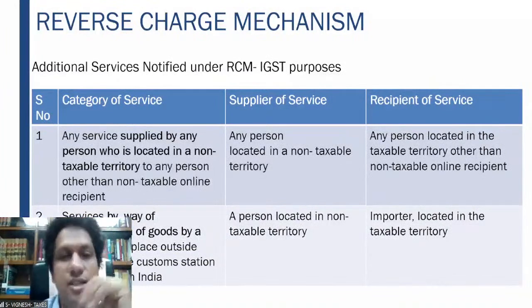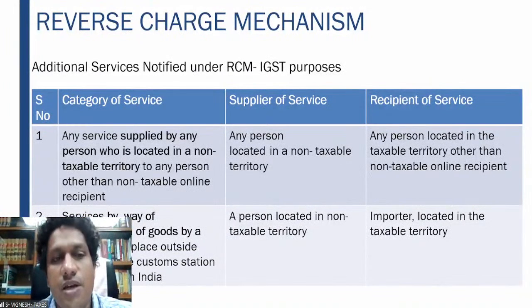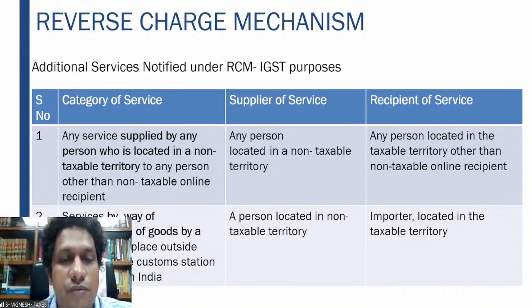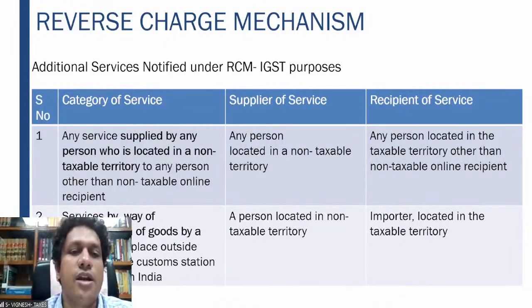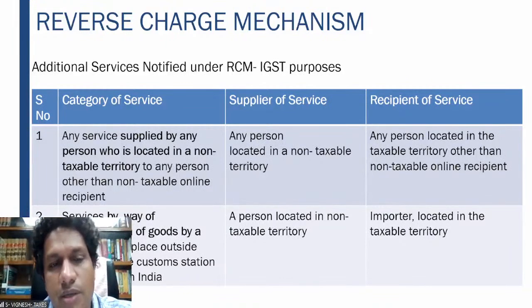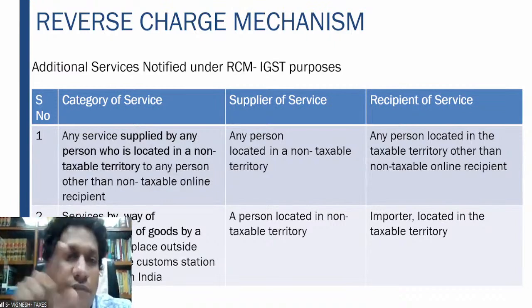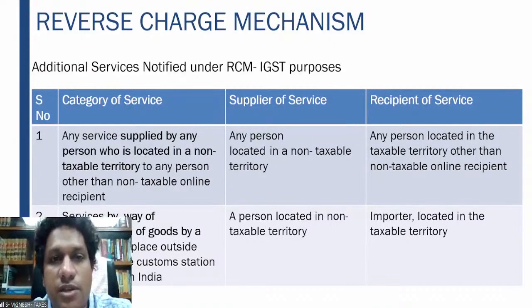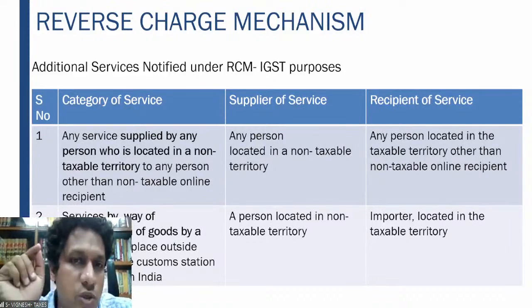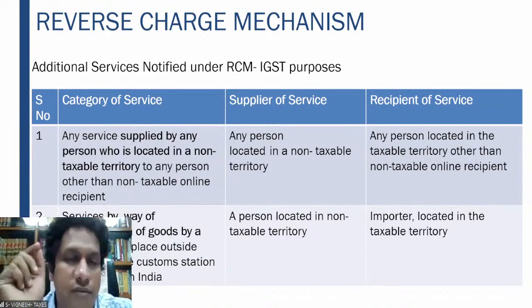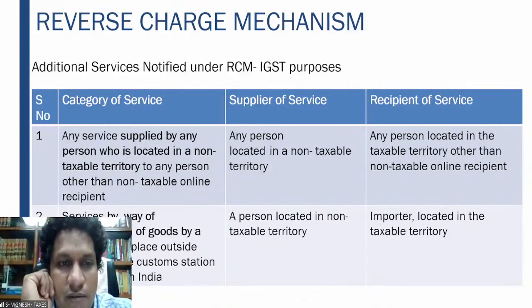Right? For IGST purposes, some additional services are covered, which are clearly mentioned. This is with regard to IGST, some services. Any service which is supplied by any person who is located in a non-taxable territory to any person other than a non-taxable online recipient. This non-taxable online recipient, we did the definition before we came into the subject. That only relates to OIDAR services, online information database access retrieval services.